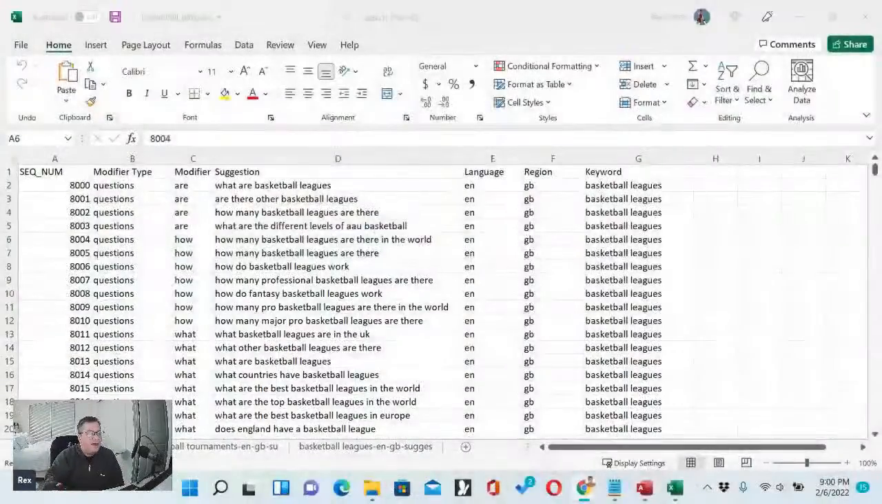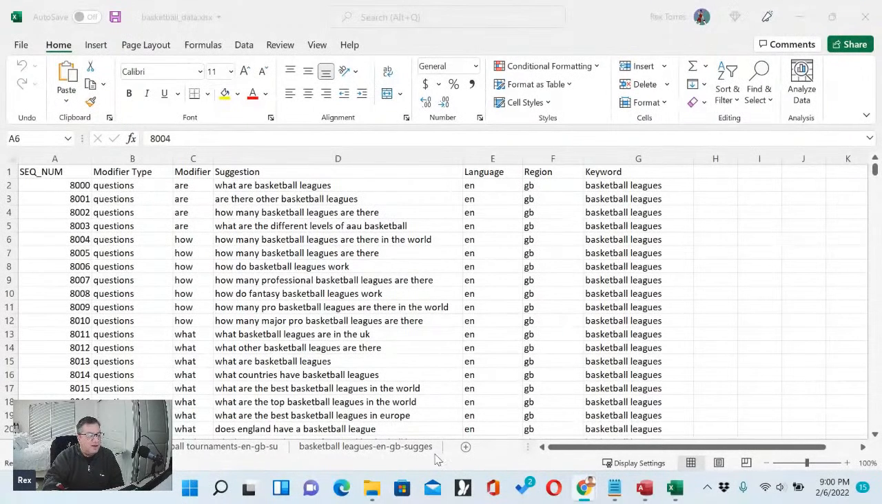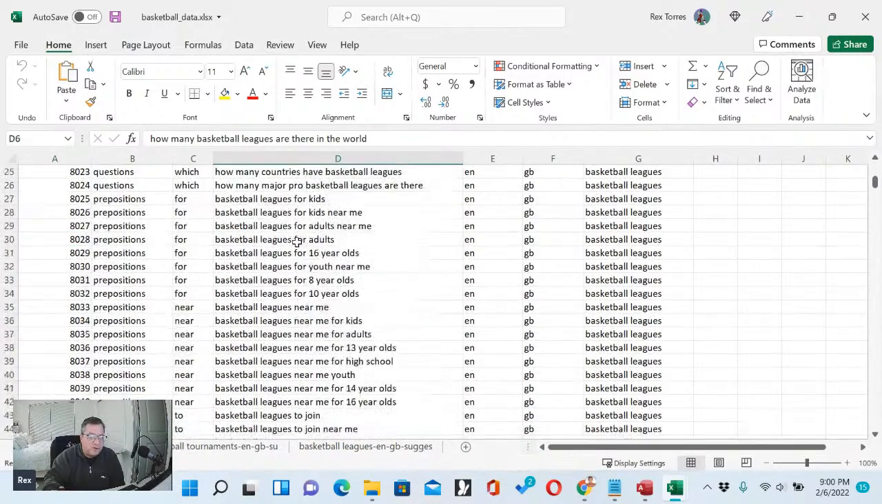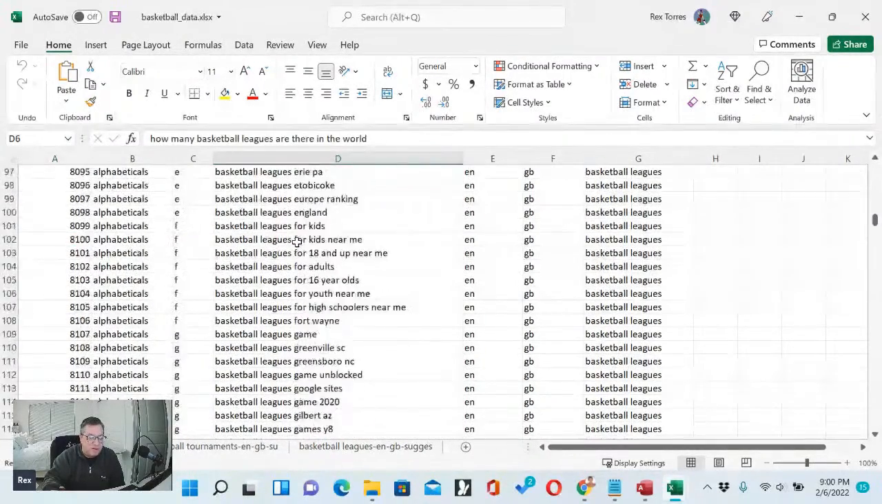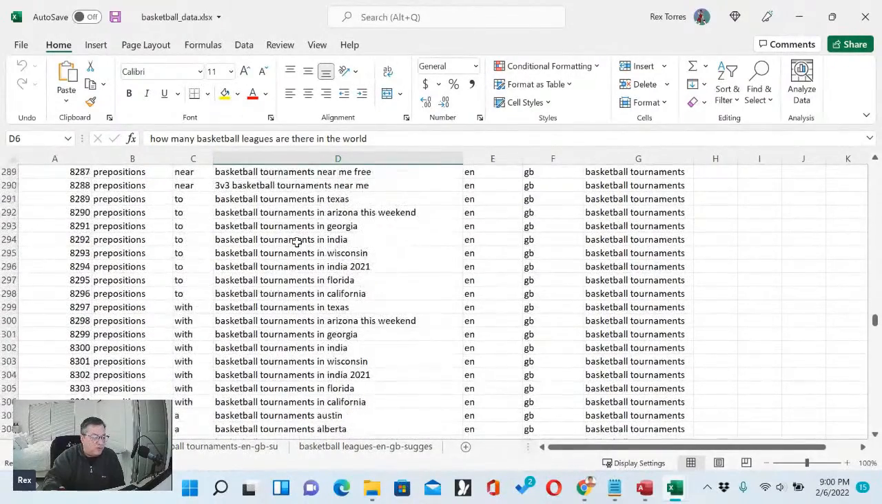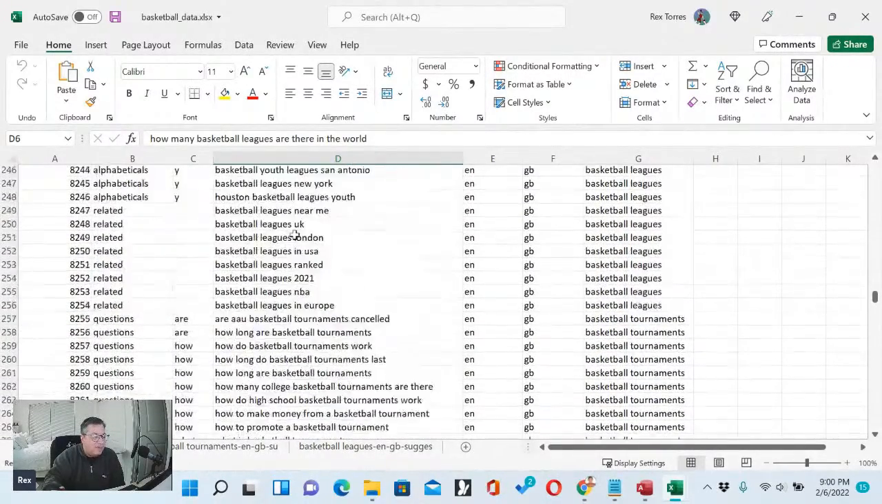All right. Now, yesterday we were trying to get some of the best questions for getting topics for your video. Now, we had some trouble getting the data into Access. So what I did was I got the two searches from Answer the Public in Excel. And this is what it looks like over here. These are the searches from basketball leagues and from basketball tournaments. This is what it looks like in Excel.